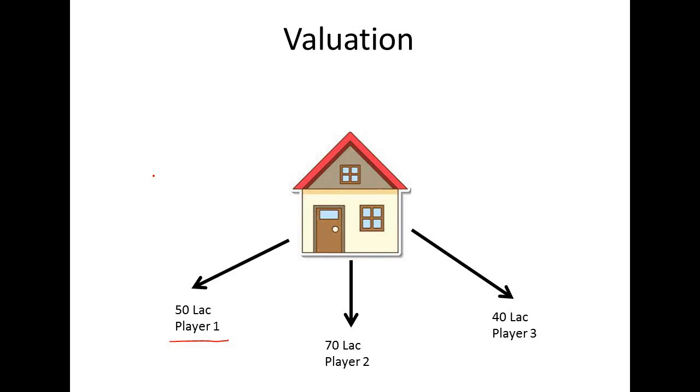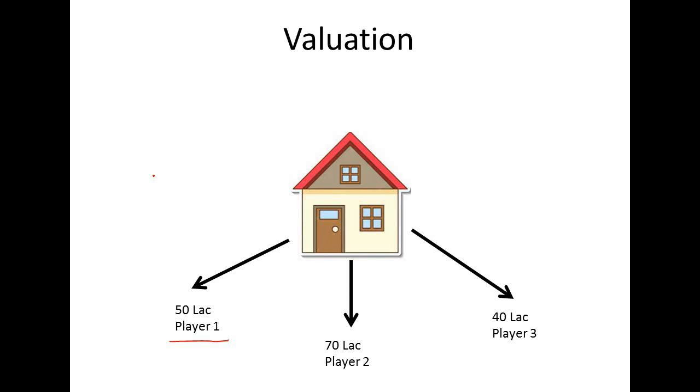Now in this game, every player has to put a bid in an envelope, and no player will ever know the bid amount of the other players. Everyone has to write a bid amount on paper and put it in the envelope so that nobody knows the bids of the other players.